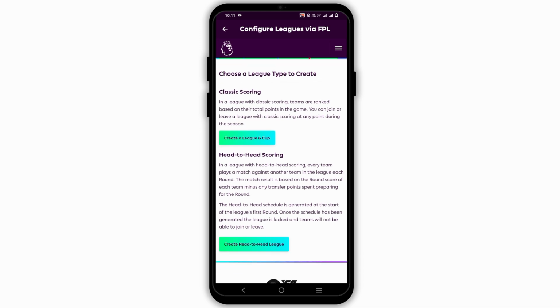There are two basic league types to create. One is the classic scoring, another is head-to-head scoring. Just tap on the one that you want to create.